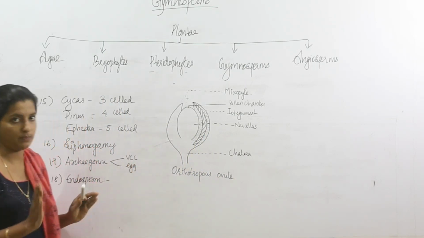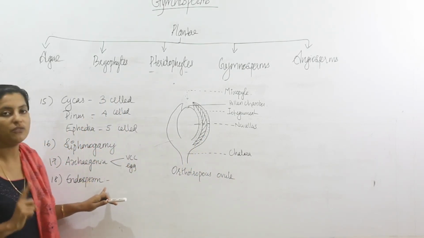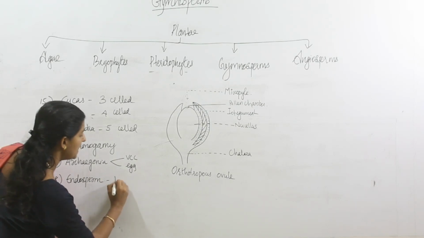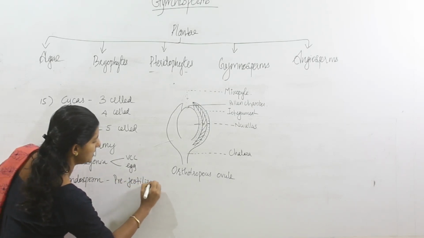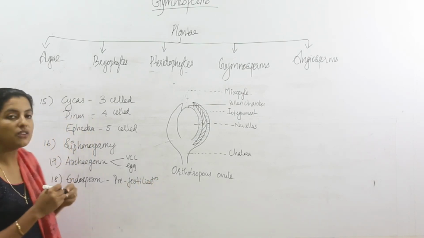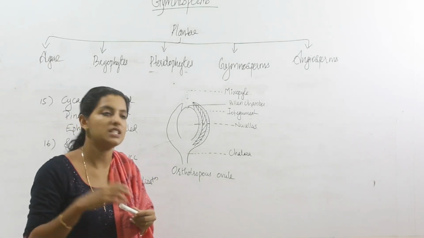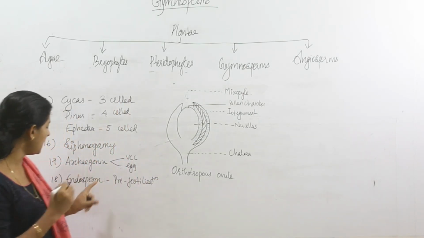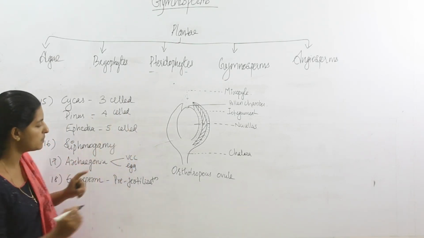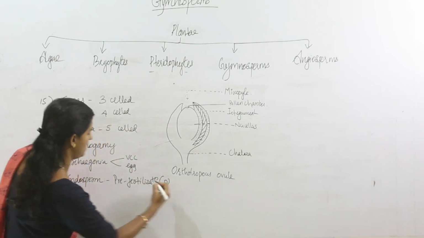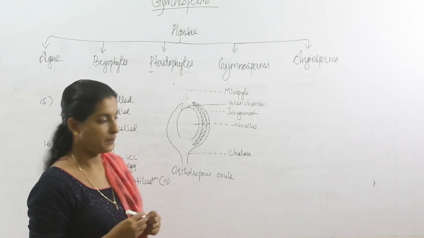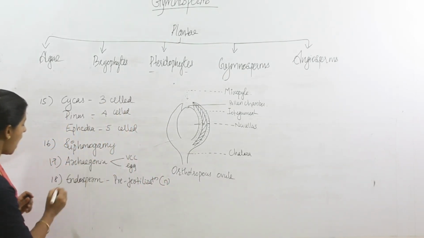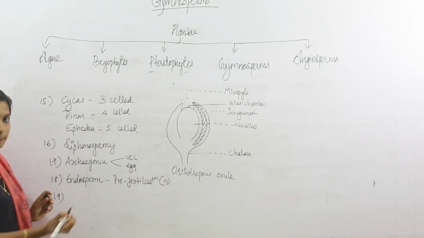But in gymnosperms, the endosperm formation is a pre-fertilization event. That means before fertilization, the endosperm is forming. So the ploidy of endosperm in gymnosperms is haploid. The endosperm of gymnosperm is haploid. After fertilization, what will happen?